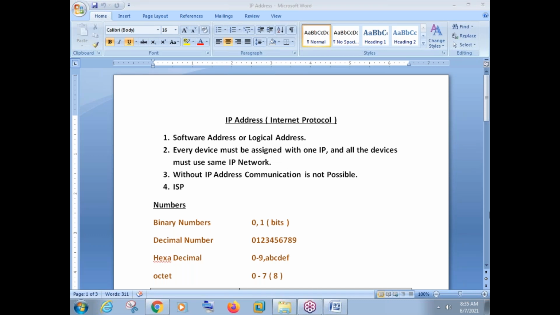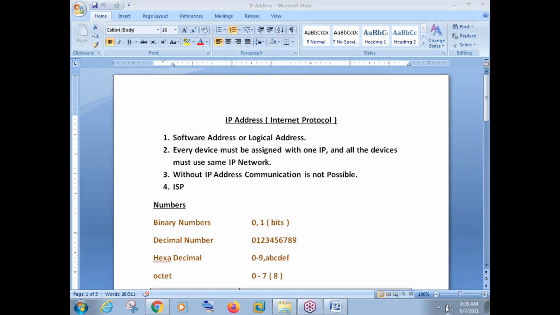Remember, we have seen some basics of IP addressing in our previous classes. IP addressing, Internet Protocol, is also known as software address or logical address. And we have seen some more details, like every device must be assigned one IP address, because without an IP address, communication is not possible. This is very basic and we need to always remember it about IP address.